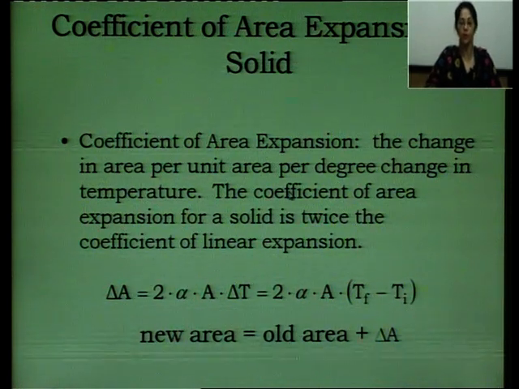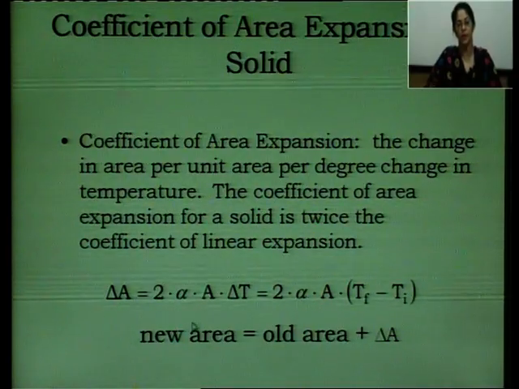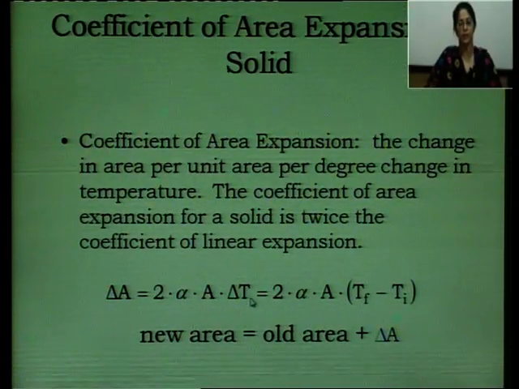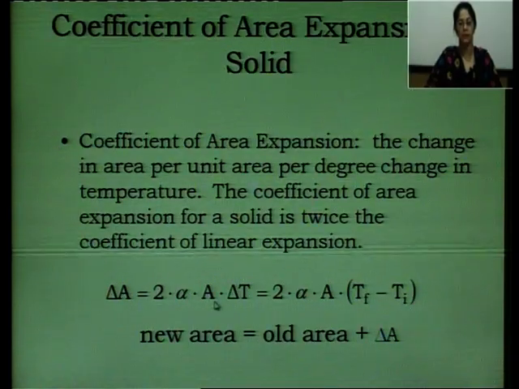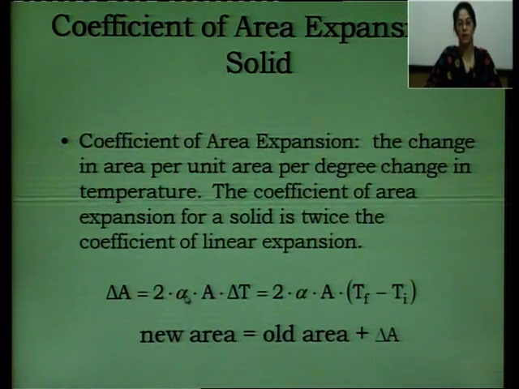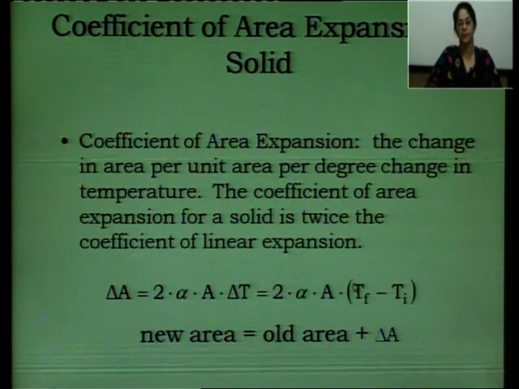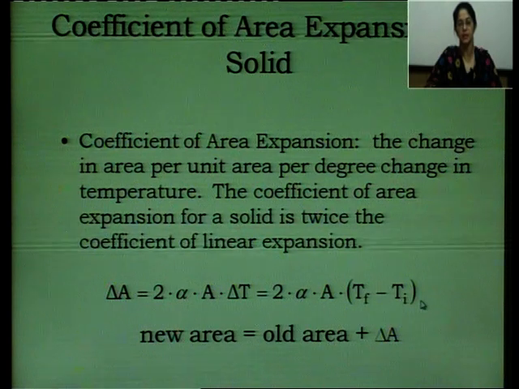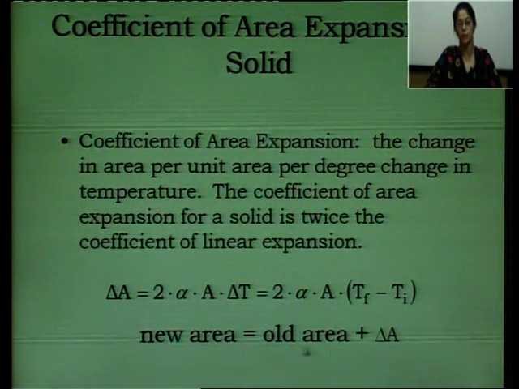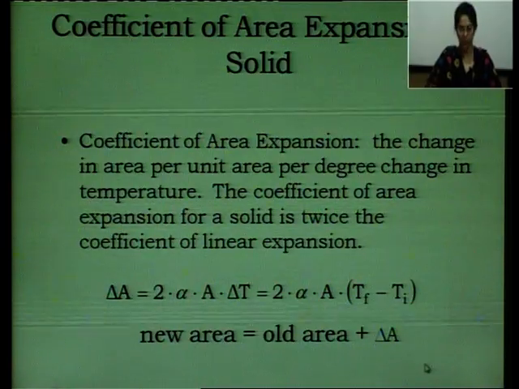So this is a very important point to remember, that the coefficient of area expansion is twice the coefficient of linear expansion. So delta A is twice alpha A into delta T. A is area, delta T is change in temperature. So 2 times alpha. What is alpha? Alpha is the coefficient of linear expansion. What is delta T? This is T final minus T initial. Or we can say new area is old area plus change in area. New area is old area plus delta A.